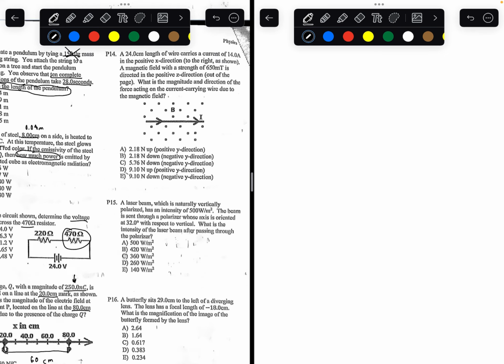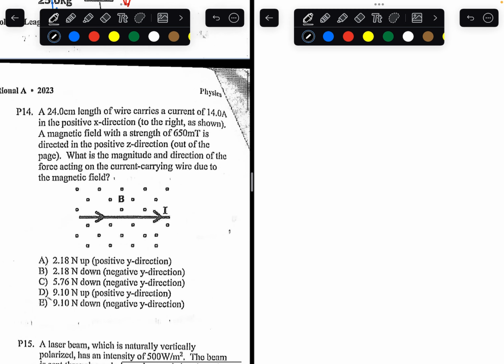Number 14. A 24 centimeter length of wire carries a current of 14 amps in the positive X direction. A magnetic field with a strength of 650 microteslas is directed in the positive Z direction, which is out of the page. What is the magnitude and the direction of the force acting on the current carrying wire due to the magnetic field? So we want to find the magnitude and the direction.